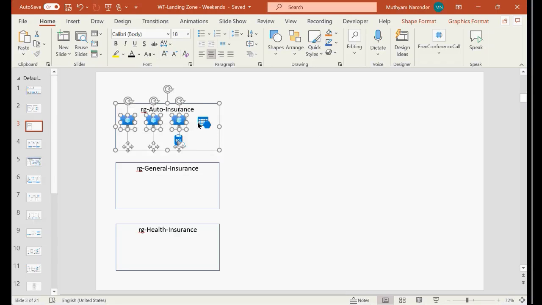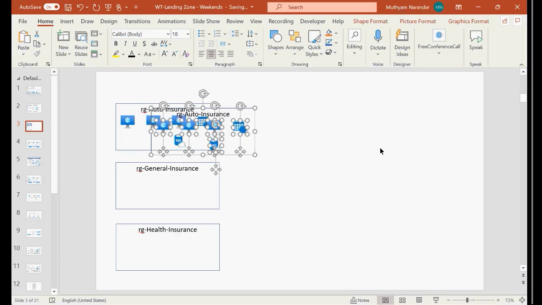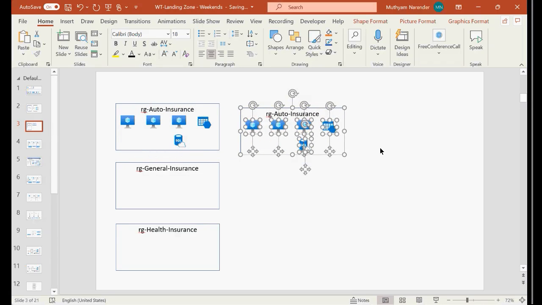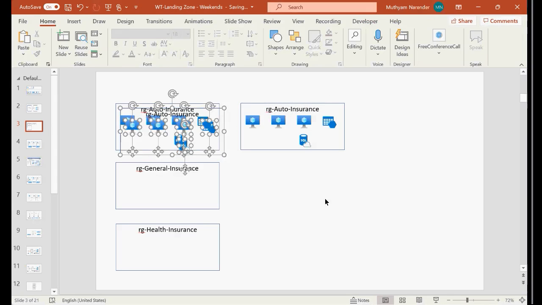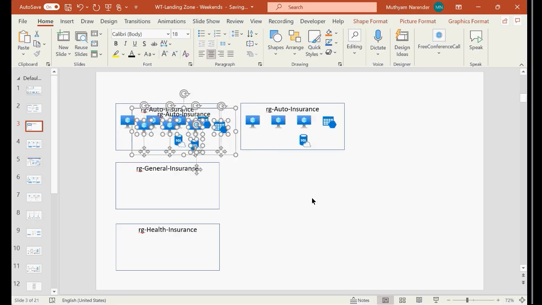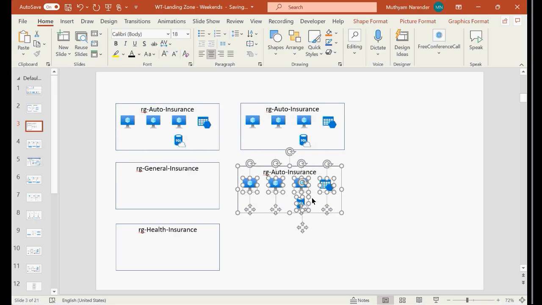If somebody is asking me to deploy it, I can deploy it easily. In one shot, I will bring the deployment like this, right? And if somebody is asking me to remove it, I can remove it in one shot. So that is the power of resource groups, right?